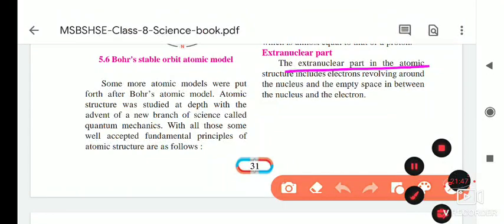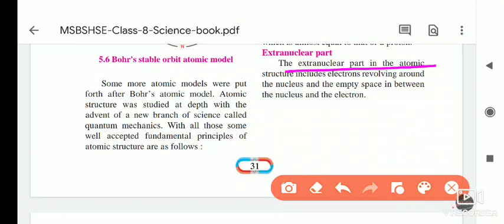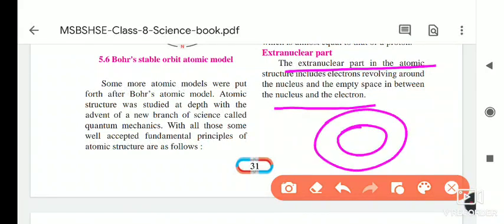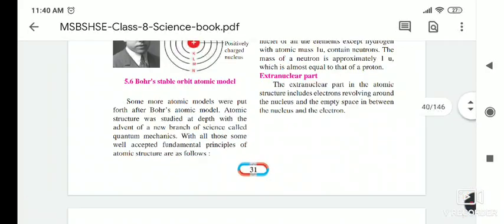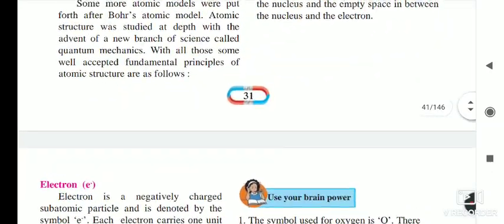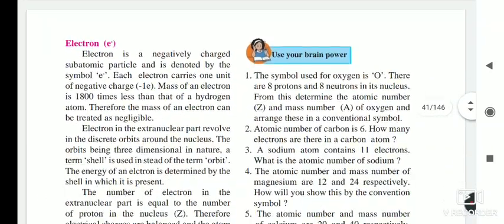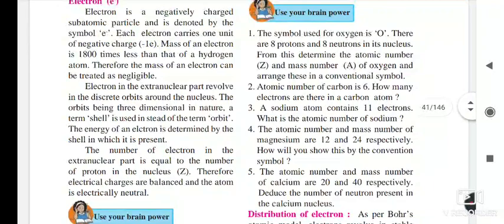So the extranuclear part of the atomic structure includes electrons revolving around the nucleus and the empty space between the nucleus and the electrons. This is the nucleus, and suppose these are the orbits; here electrons are present. The extranuclear part means except the nucleus, the space in between the orbits and the orbit electrons are included in the extranuclear part.